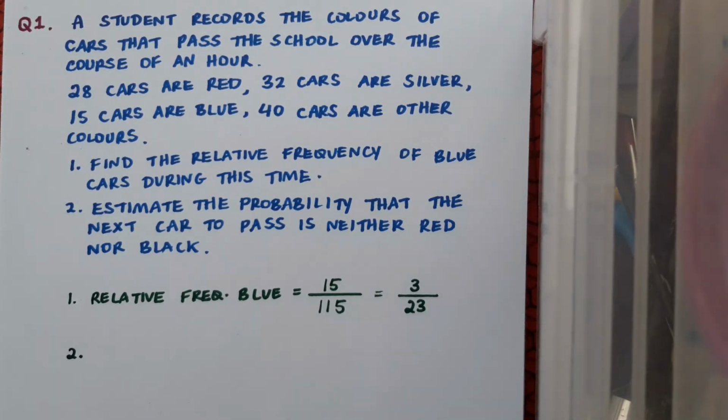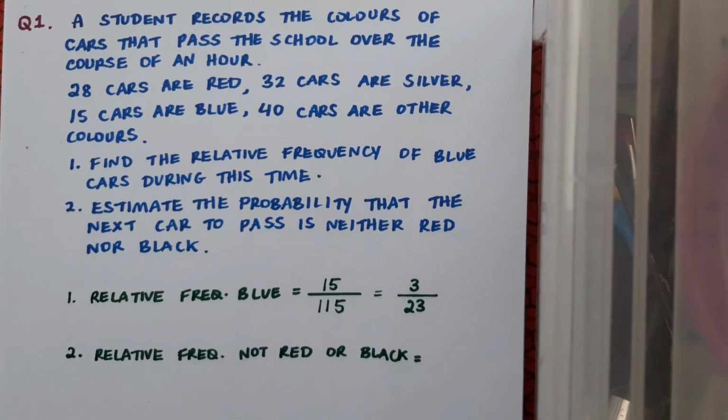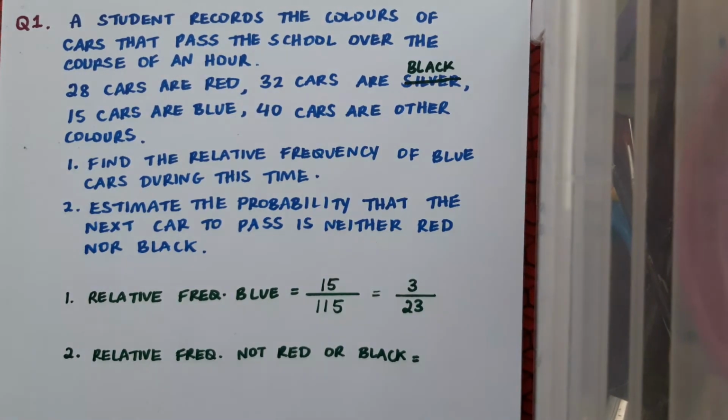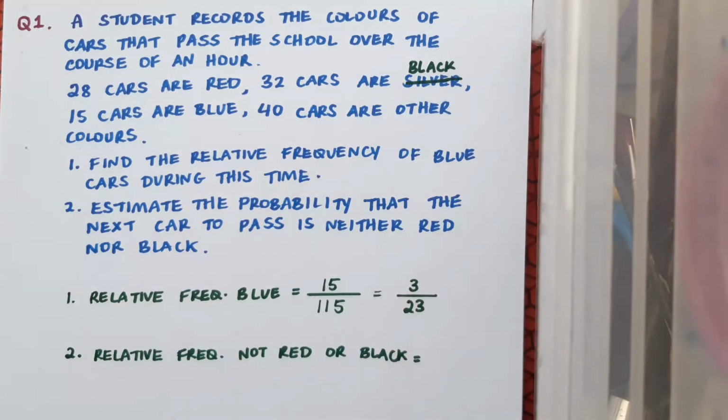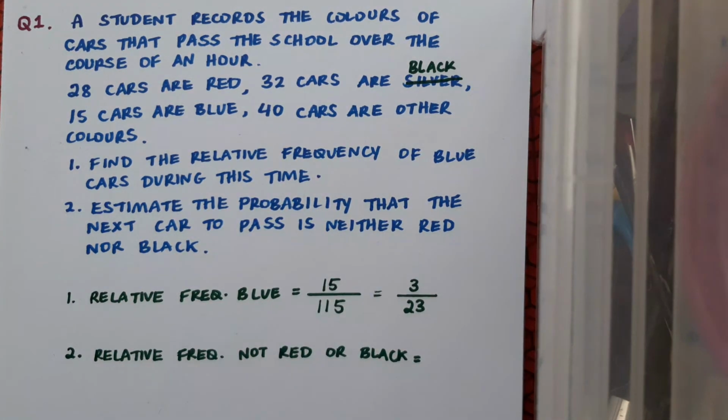Secondly, we want to estimate the probability that the next car to pass is neither red nor black. Oh, I need to make a change to that. I never wrote black down as an option. That was very clever of me. Right, I'm making an executive decision there and I'm changing silver to black in the question. Pause again for a second, give that a bash and see what you get.